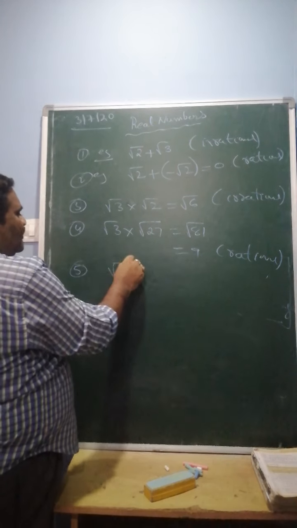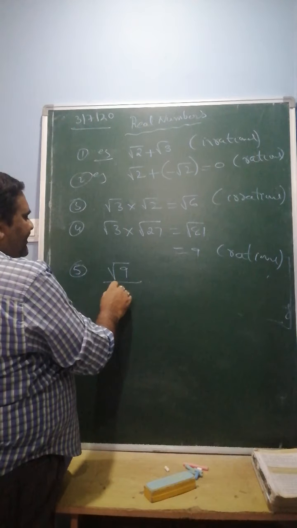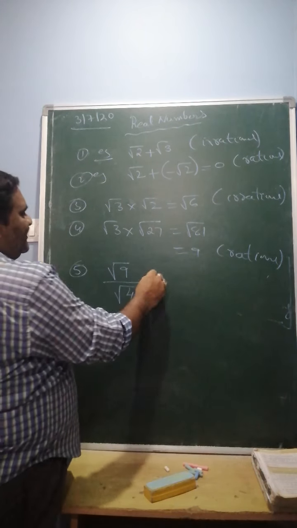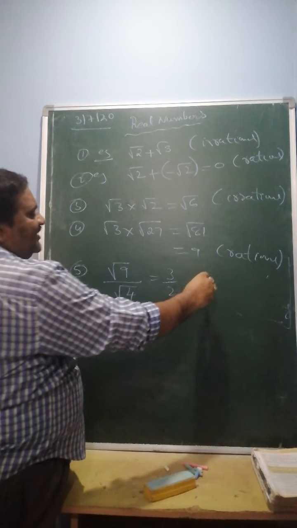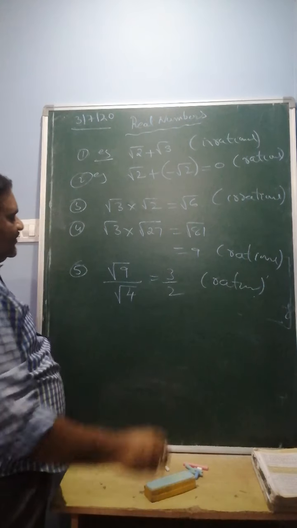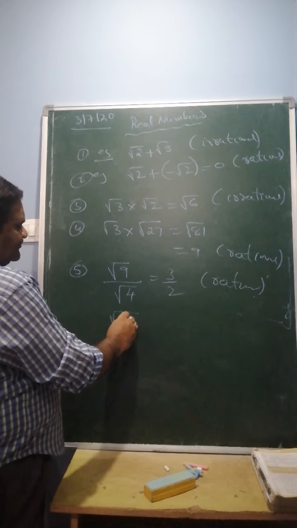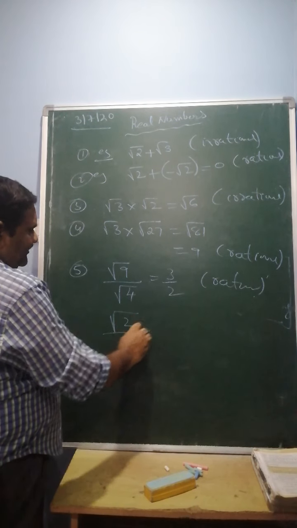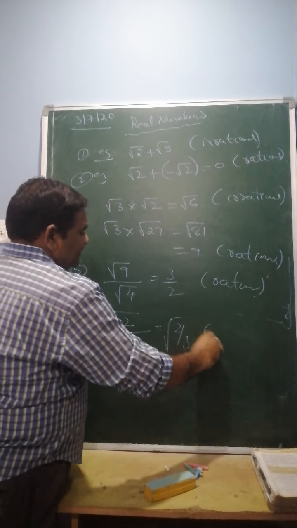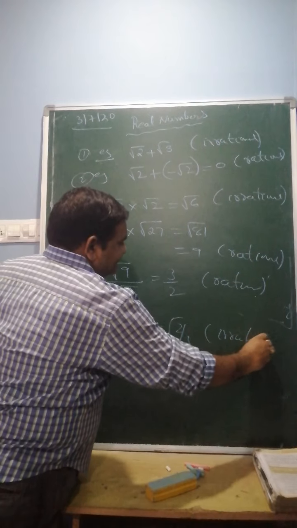See different ratios. For example, root 9 divided by root 4: you know that root 9 is 3 and root 4 is 2, so that is a rational number. Root 2 by root 3, that is root of 2 by 3, is an irrational number.